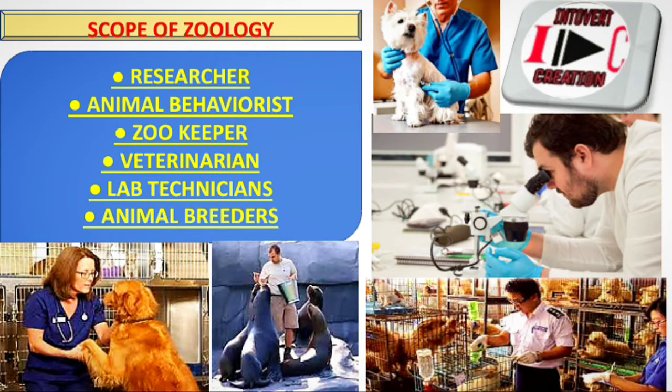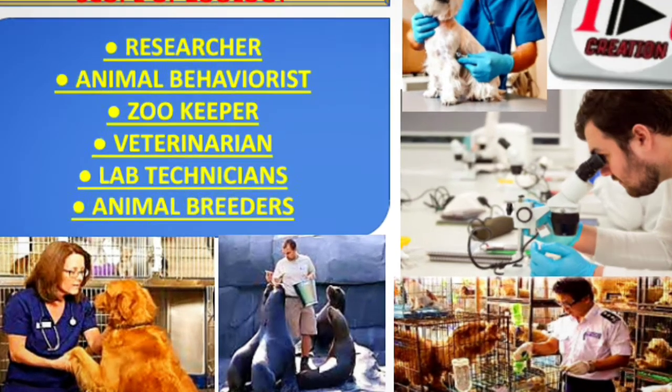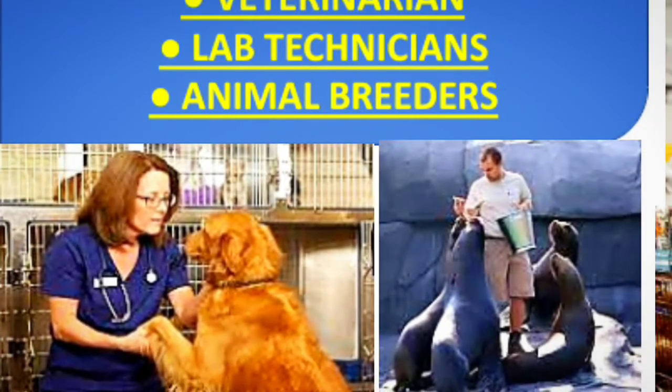Okay, now let's come to the scope of zoology: researcher, animal behaviorist, zookeeper, veterinarian, lab technician, animal breeder. The main aim of animal life is to feed successfully and breed successfully. Breeding means reproducing, and feeding means you have to get food to sustain life for the existence of their lives.